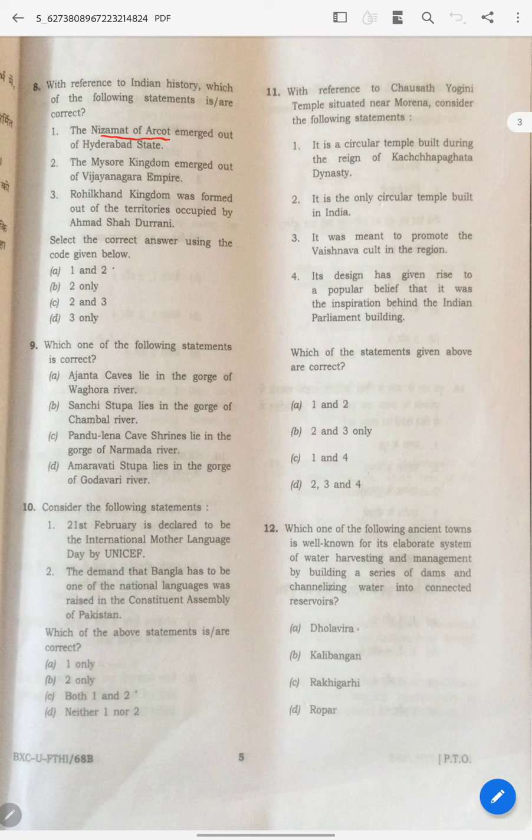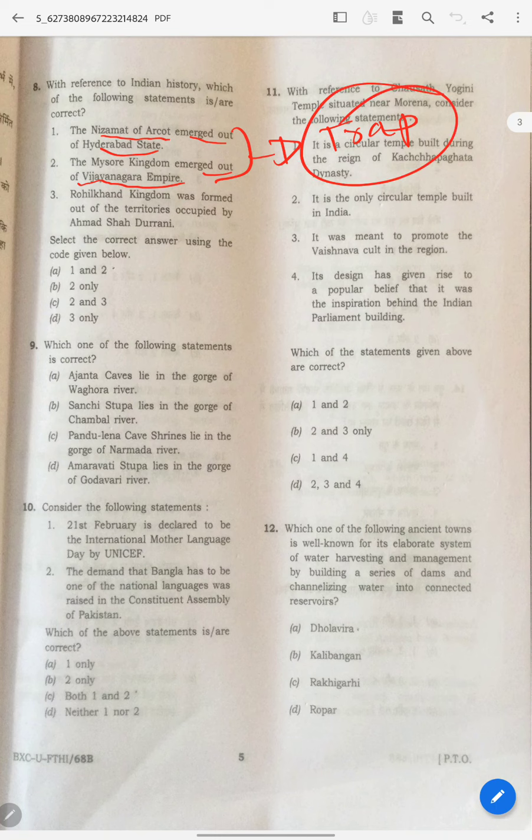It's not like I didn't read, definitely I read. But how I cracked it: Nizam of Arcot emerged out of Hyderabad state. You know or not? We don't know. Mysore kingdom emerged out of Vijayanagara empire. You don't know. But see, these two statements are trap statements.